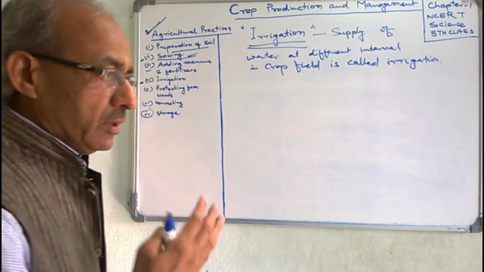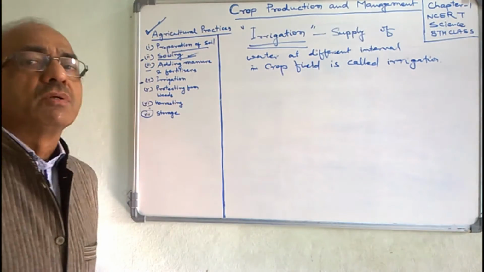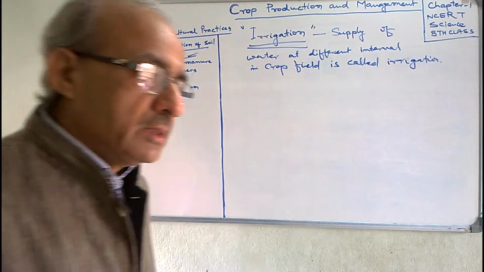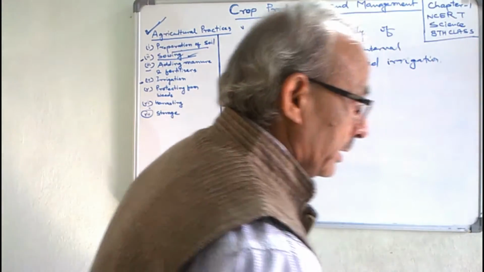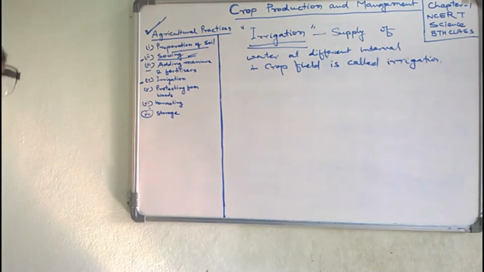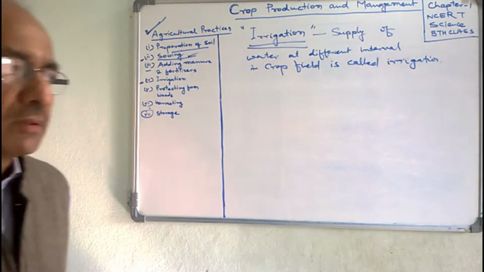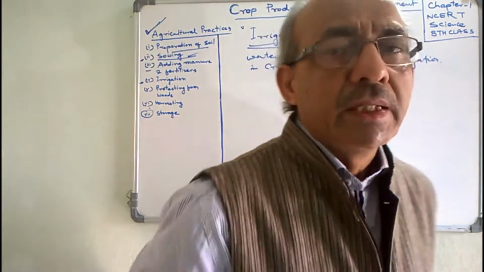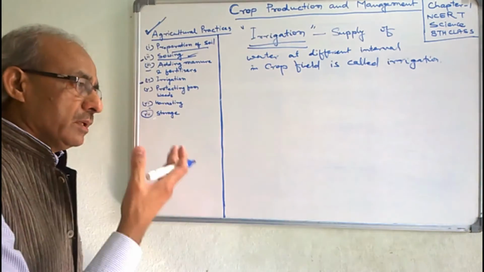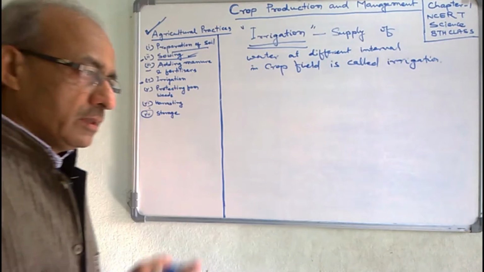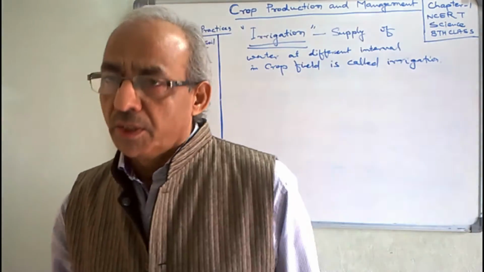But there are different regions in our country where there is severe scarcity of water, and no natural resources are available. So it is quite essential that the government should arrange the facilities of irrigation, particularly in the areas where there are no natural resources of water. This is the first essentiality, first requirement, first aspect of irrigation.